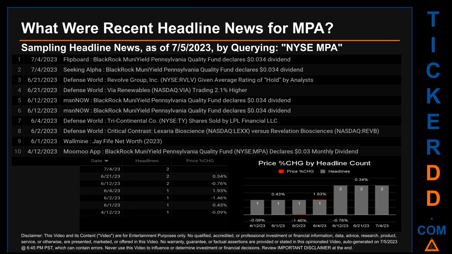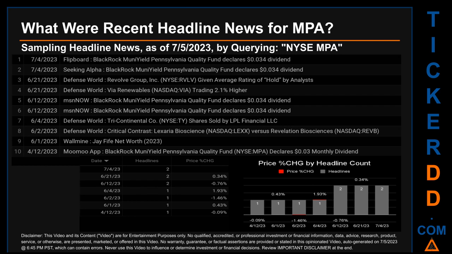Today, Wednesday, July 5, 2023, I sampled one of our news aggregators for latest headlines for this ticker. I did so by searching specifically by a keyword that may appear, broadly, in the title or the body, of discoverable news articles. The keyword that I used was a combination of the exchange and the ticker symbol, NYSE: MPA. The results show 9 unique headlines, published across 7 unique dates. Publication dates spanned 83 days.